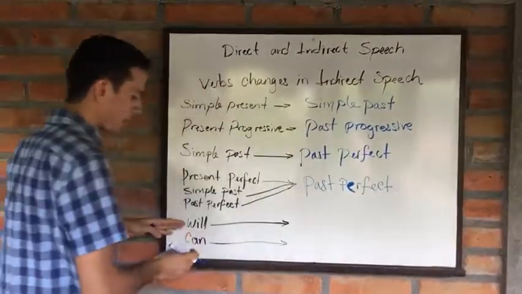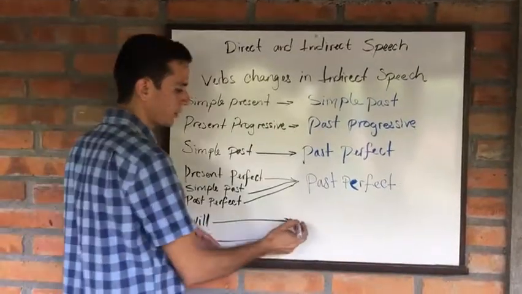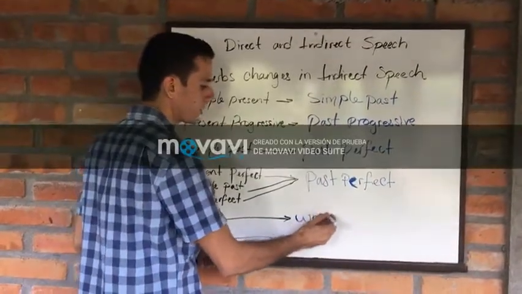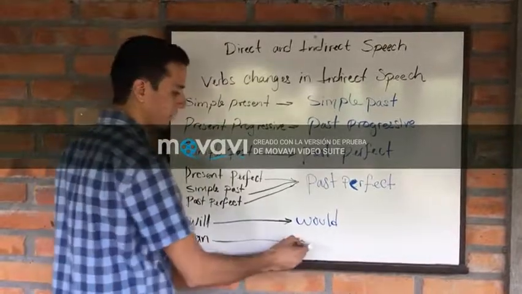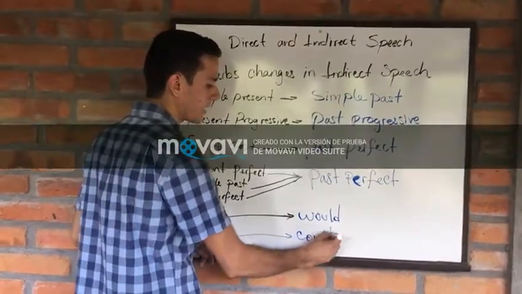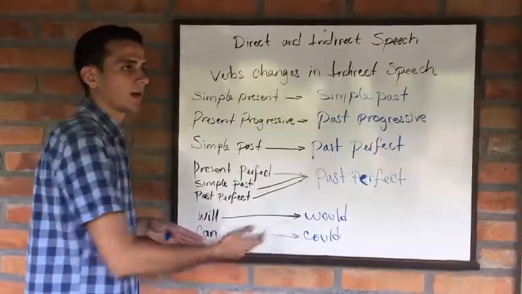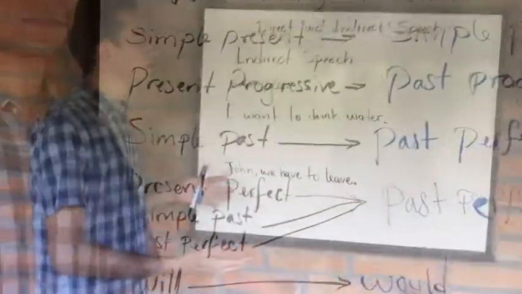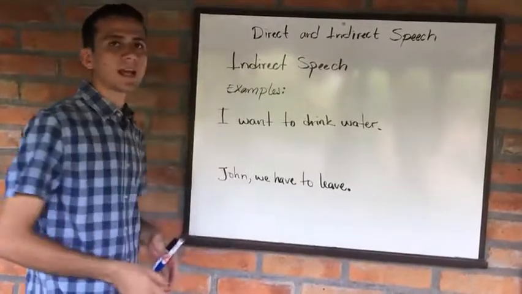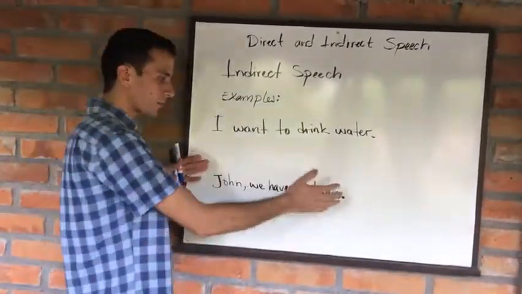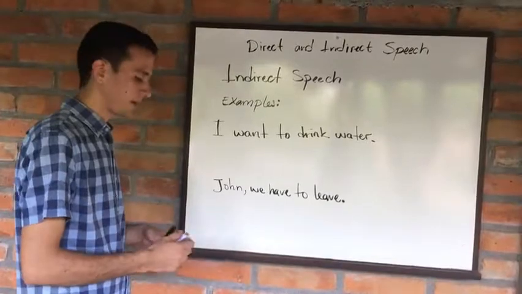Now, as well, we have will and can. Will, we would say reported as would, and can, we would report it as could. And if the speaker mentions should, it stays the same, should, as well. Let's take a look at some examples in the indirect speech using the same sentences that we were using previously.